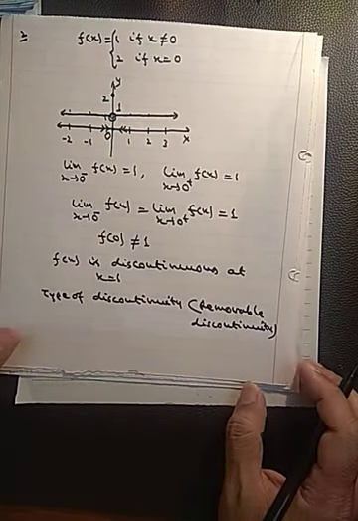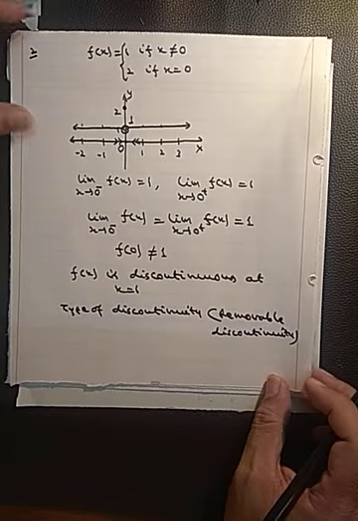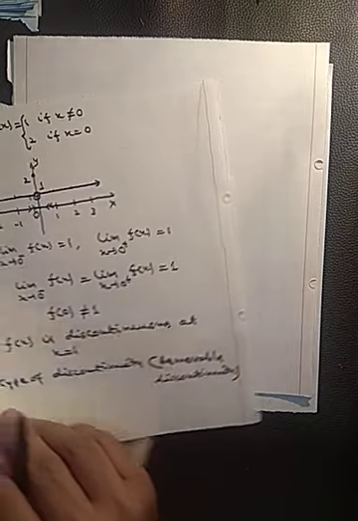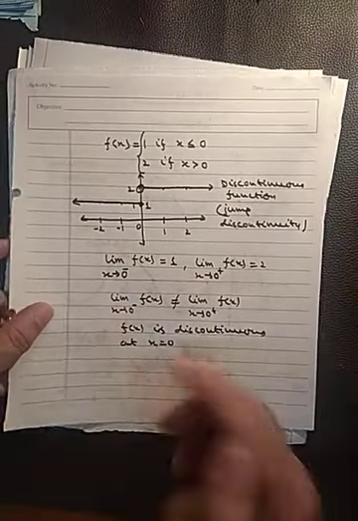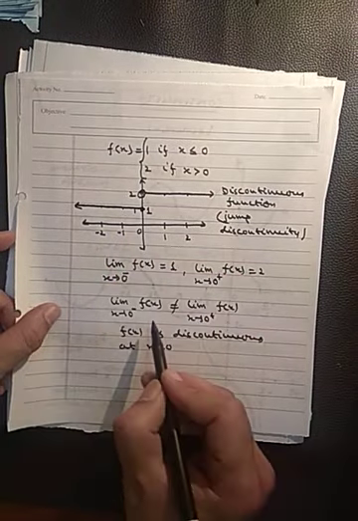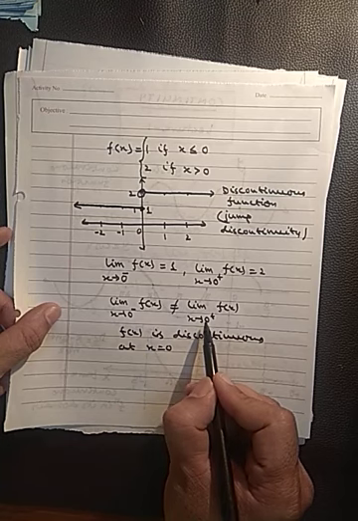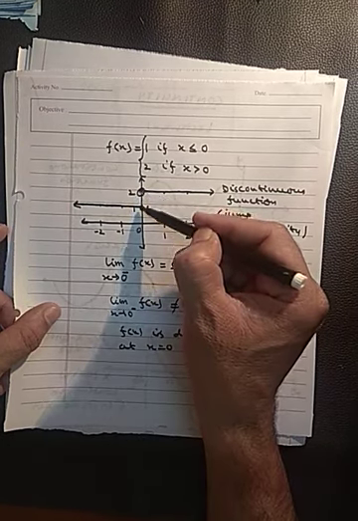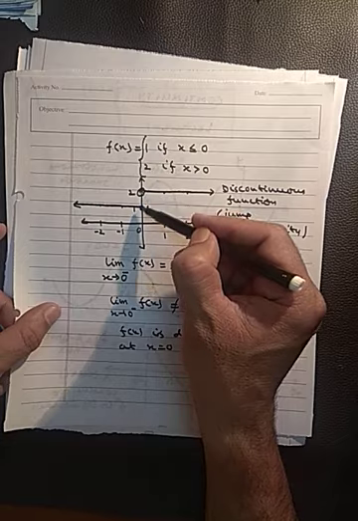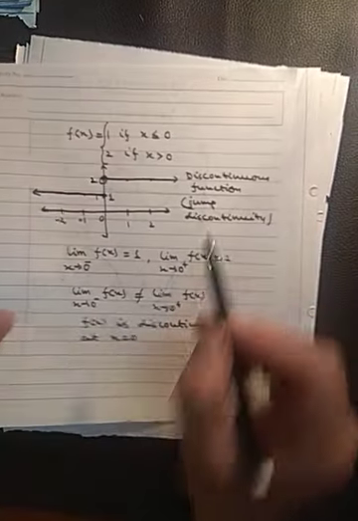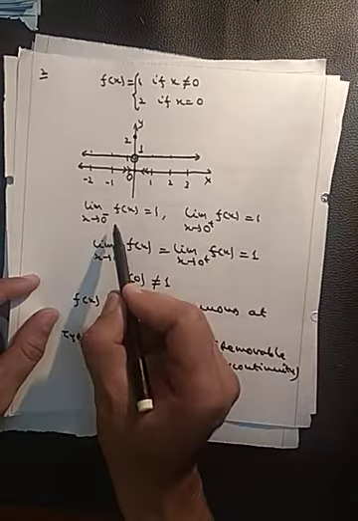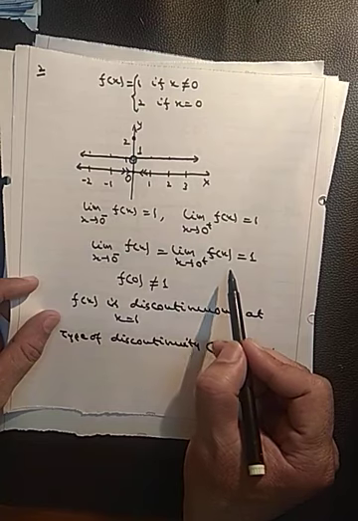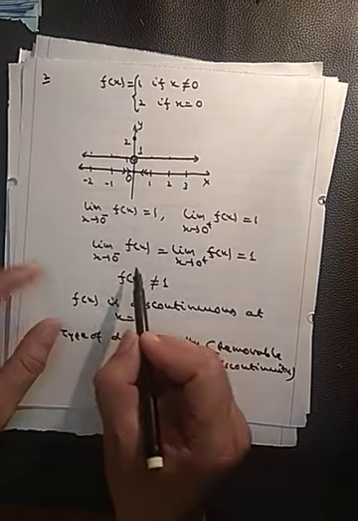Okay, so here we have seen two types of discontinuity. One was non-removable discontinuity and another was removable discontinuity. See, this was non-removable discontinuity because the left hand limit is not equal to the right hand limit. So this is non-removable discontinuity, or you can say jump discontinuity. This type of discontinuity is removable discontinuity. Here the left hand limit is equal to the right hand limit, so still the function is discontinuous.